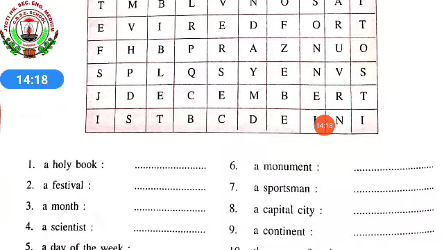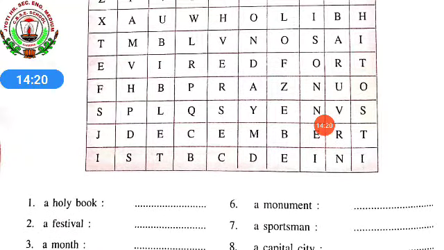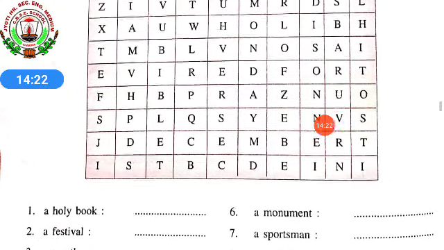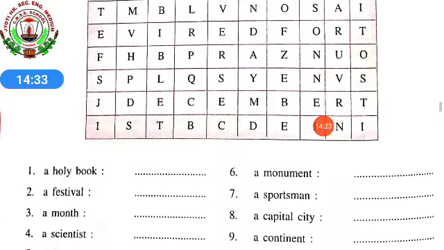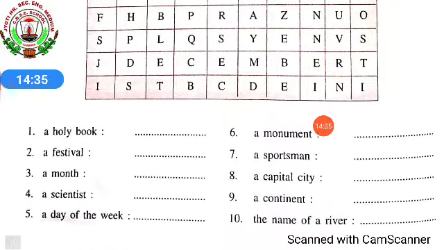A holy book. So what can be a holy book? That we have to search. So if we find it, it will be holy book, Bible. So like this, first of all, you people have to circle the words and then you have to write down in this dash.